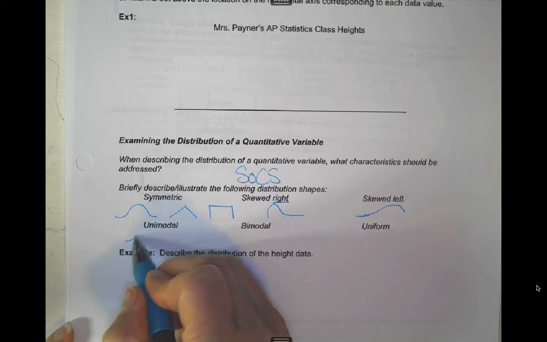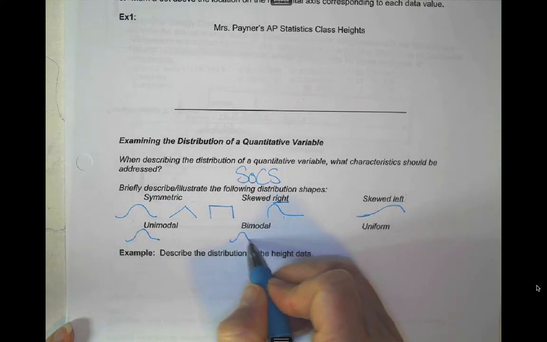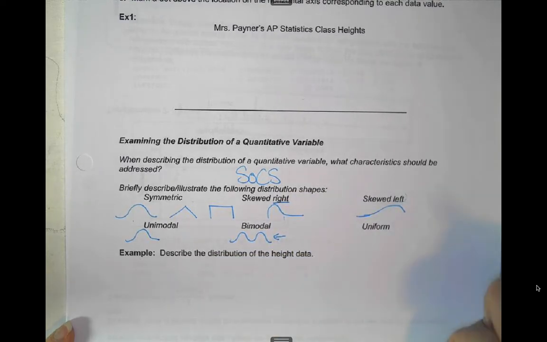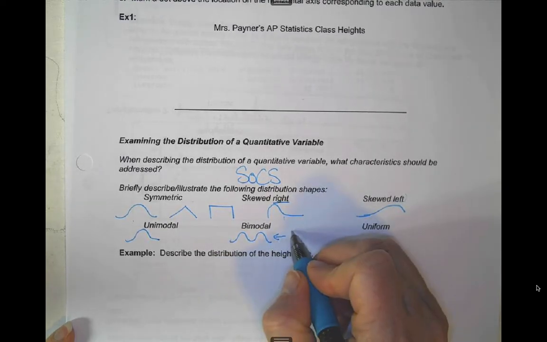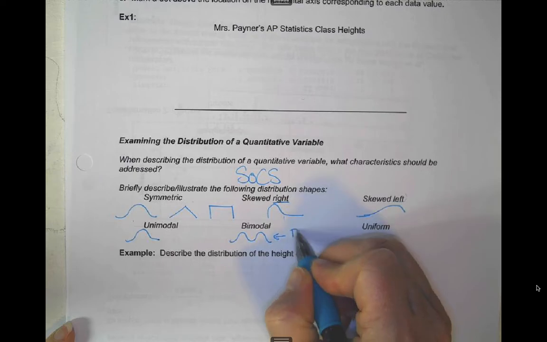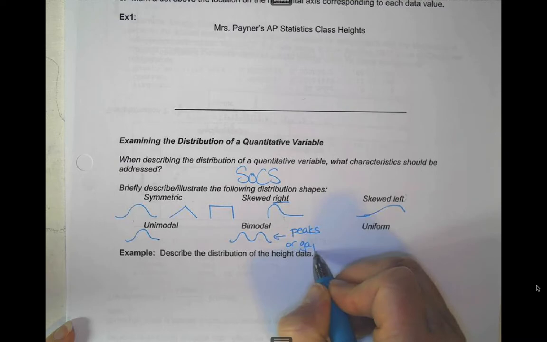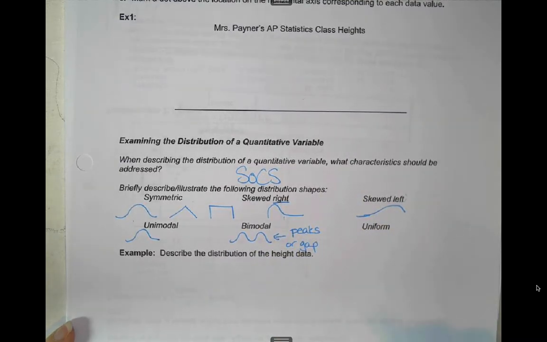Unimodal is just one peak. Bimodal would be 2 peaks. If ever you're referencing something as being bimodal, you want to mention either where the peaks are, or where the gap is, okay? You can also say something is multimodal.